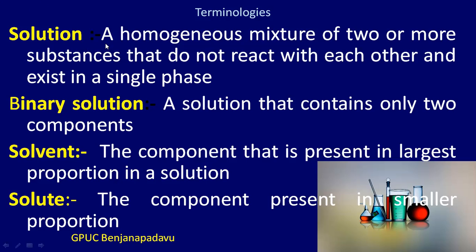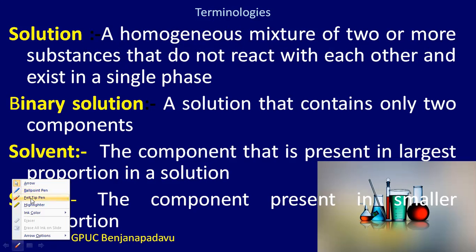So solution is a homogeneous mixture of two or more substances that do not react with each other. It is a mixture. When we say mixture, that means it is not reacting with each other. So what kind of mixture is it? It is a homogeneous mixture and exists in a single phase. So what is a solution?